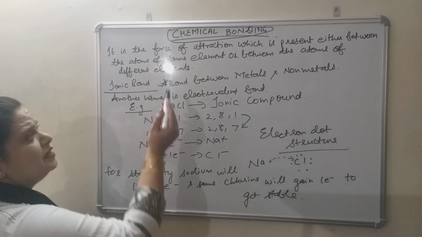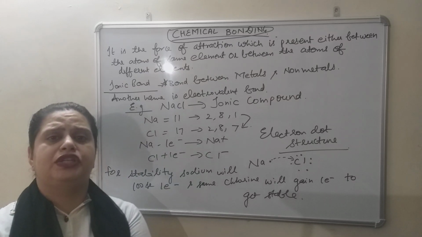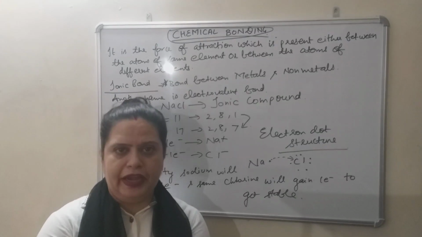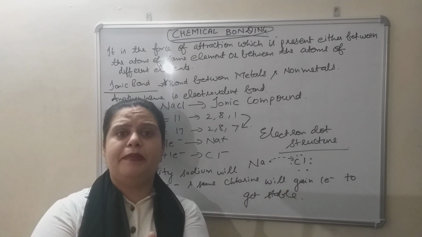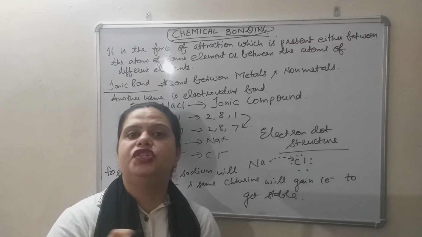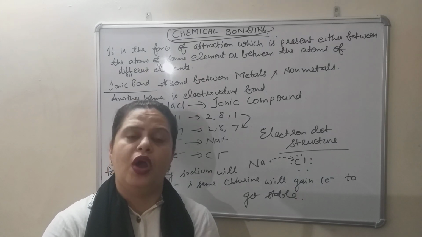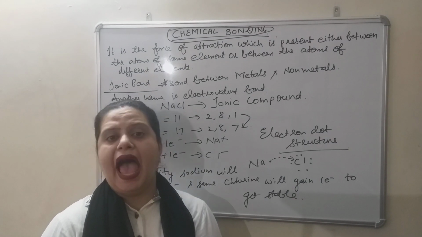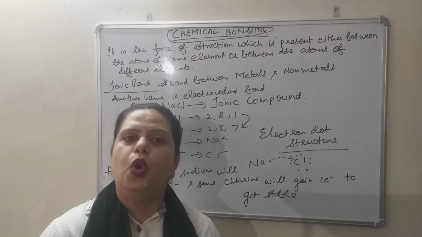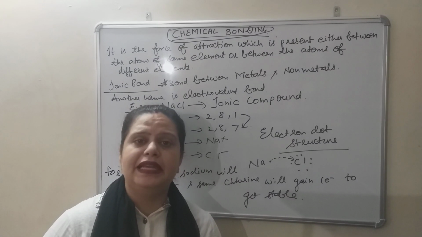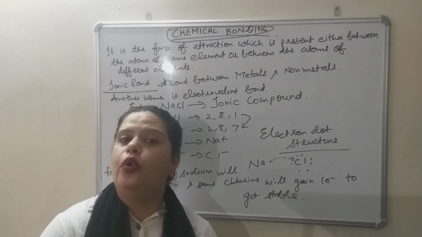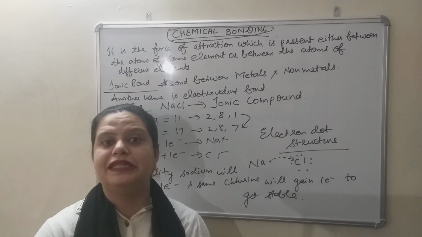So definition, I believe, is clear to all of you. Force of attraction present between either the atoms of the same element or between the atoms of the different element. Reason why do atoms combine with each other? Atoms combine with each other to get stable. So this is the answer of why. Now we will discuss how. How do atoms combine with each other? Atoms combine with each other either by forming ionic bond or by forming covalent bond. When you will go to 10th standard, there we will study about other bond also, which is a part of covalent bond, that is coordinate bond, but that is not there in your syllabus in 9th standard.